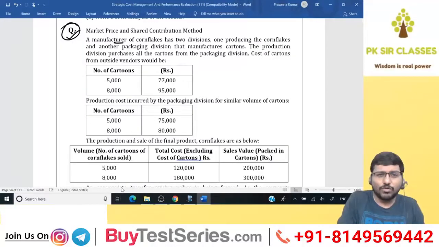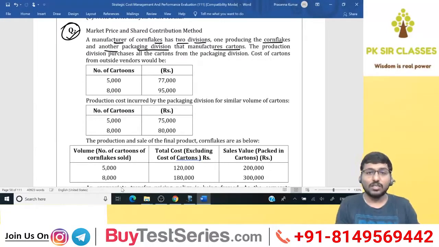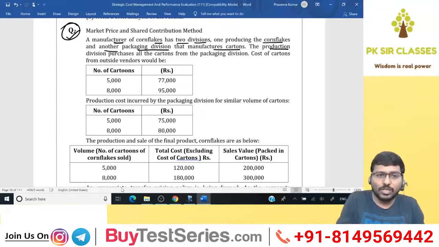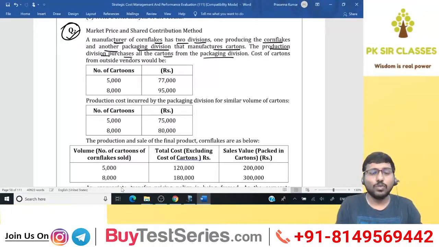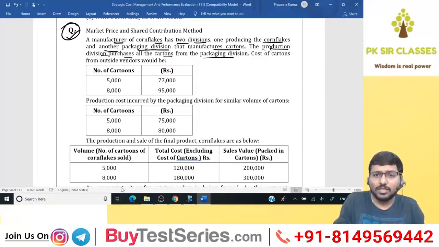A manufacturer of cornflakes has two divisions, one producing the cornflakes and another packaging division that manufactures cartons. The production division purchases all the cartons from the packaging division, which means what you need to understand. This is the purchasing division. Who is that? Production. Purchasing or receiving division purchases all the cartons from packaging division, which means this is the supplying division.